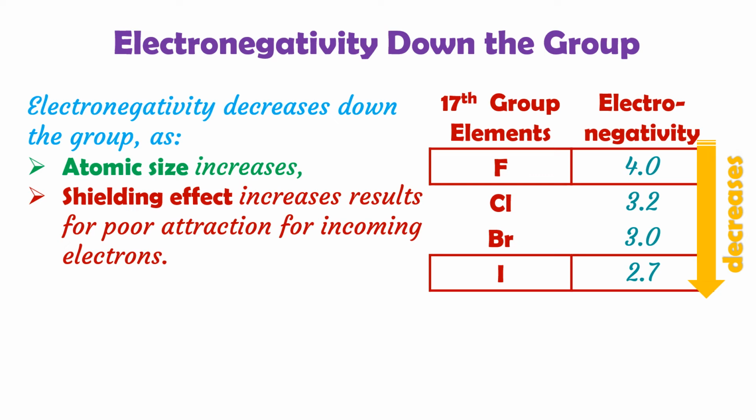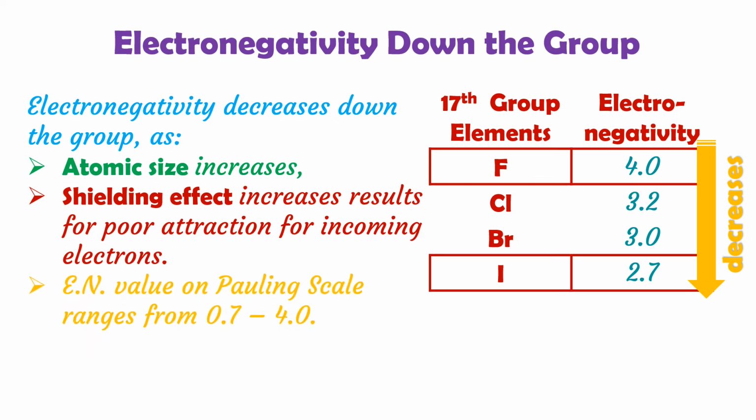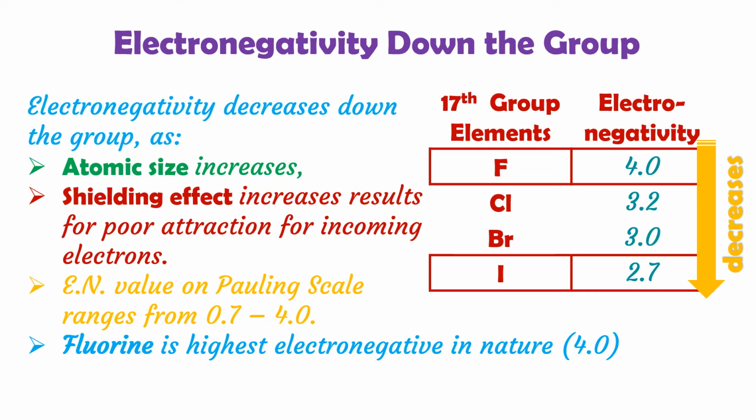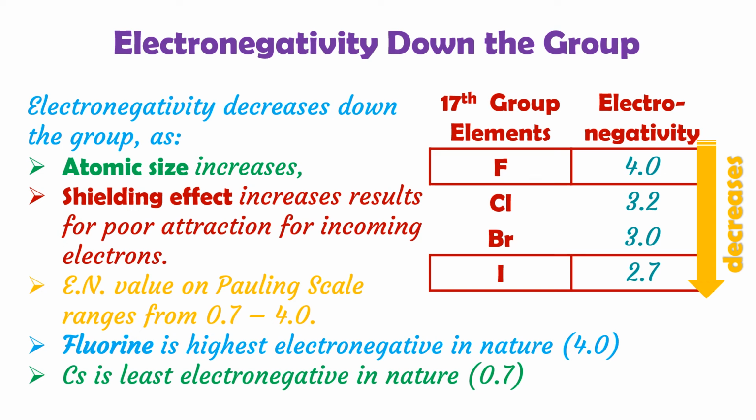Electronegativity value on the Pauling scale ranges from 0.7 to 4. Fluorine is the most electronegative because it has a value of 4 on the Pauling scale, and cesium is the least electronegative atom, with a value of 0.7 on the Pauling scale.